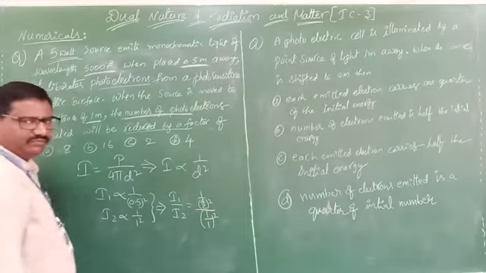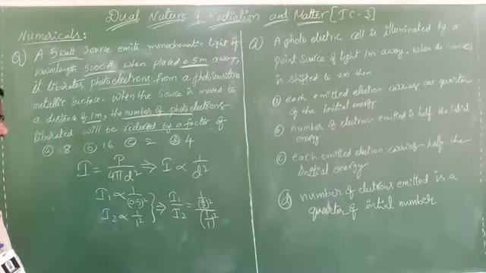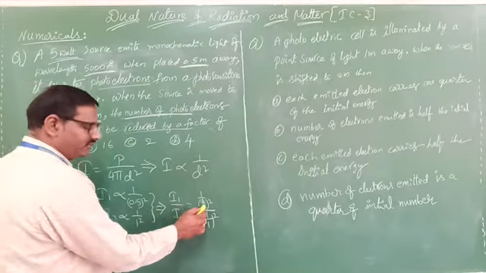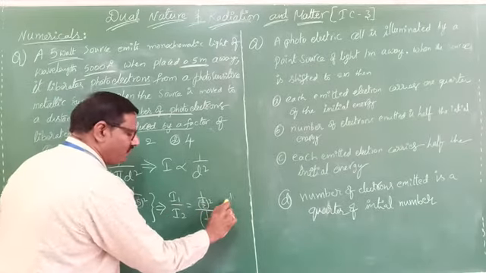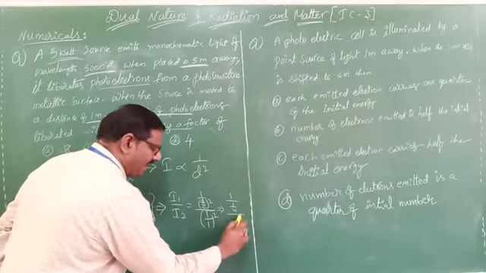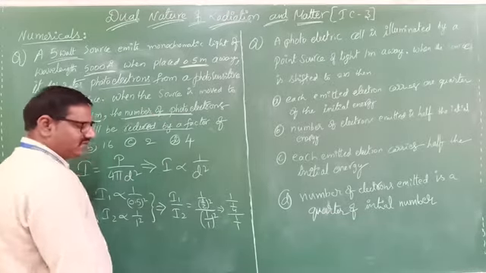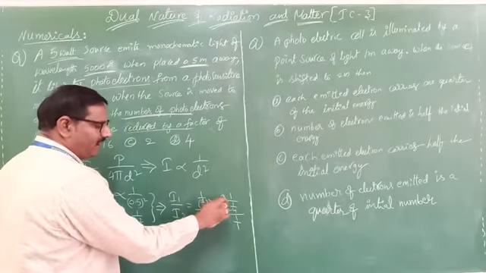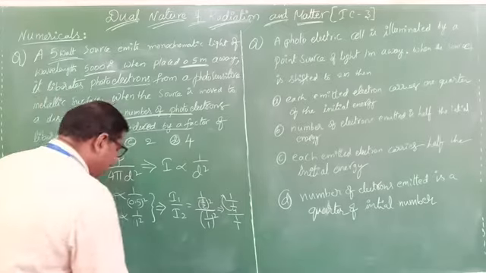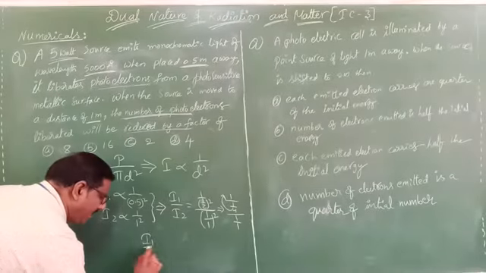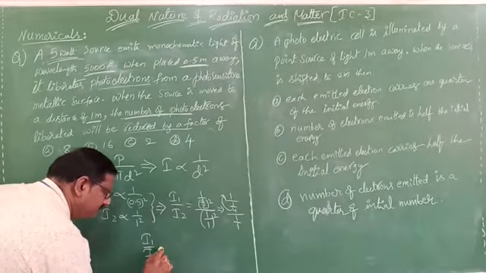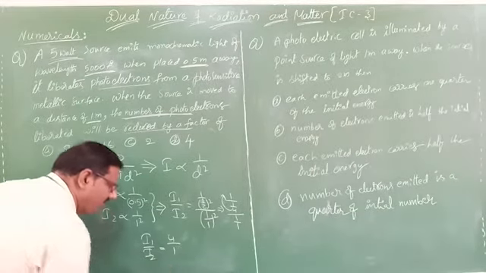Now this 1 by 2 squared becomes 1 by 4 by 1 by 1. Yes or no? This 4 will move up. Is it correct? Then I1 by I2 equals 4 by 1.